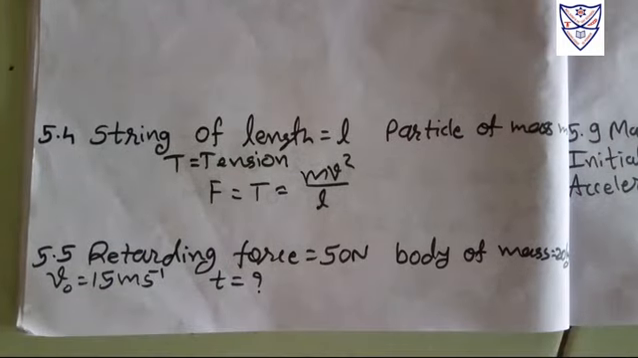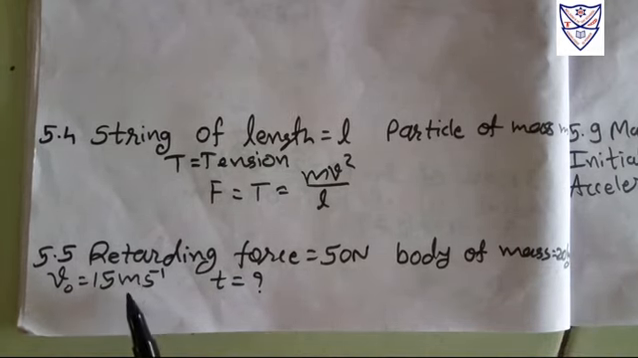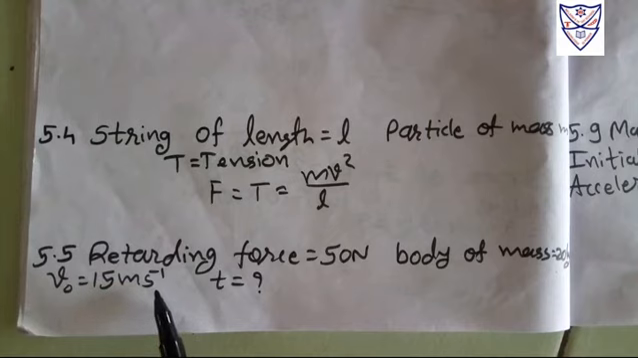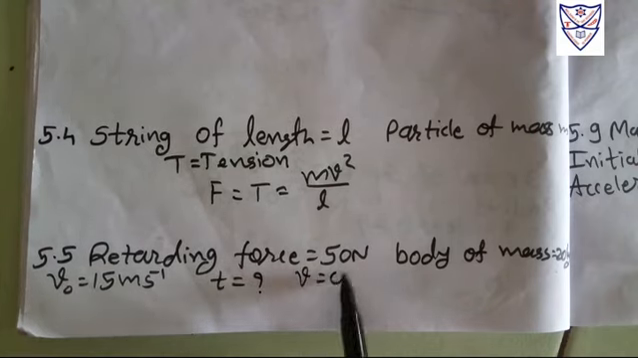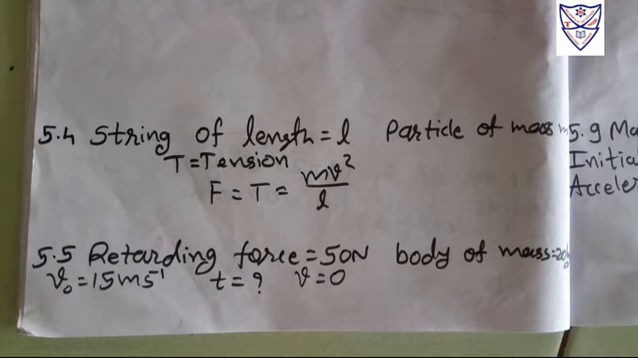In this numerical, a body of mass 20 kg is moving with a velocity of 15 m/s. Now a retarding force is acting on that body to stop it. So we can write that the final velocity will be 0. What is the time taken to stop that object?